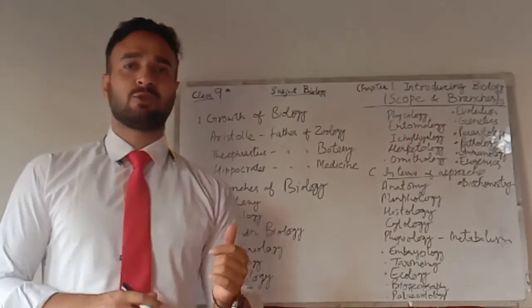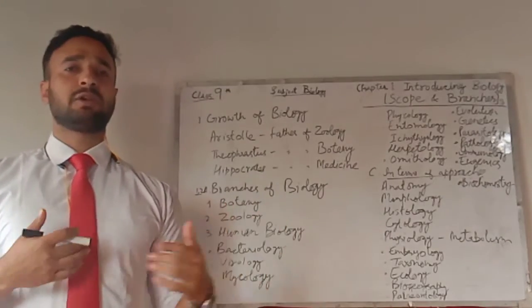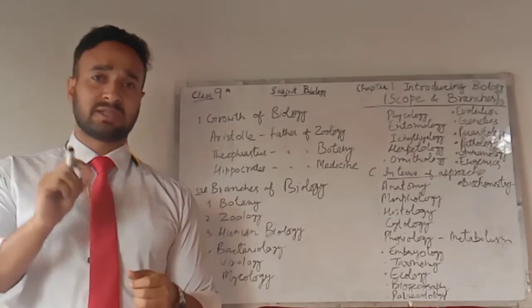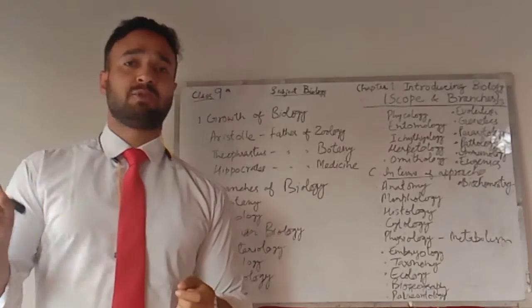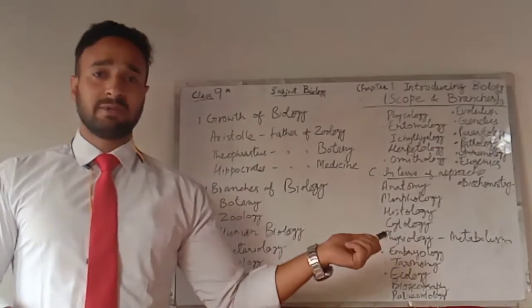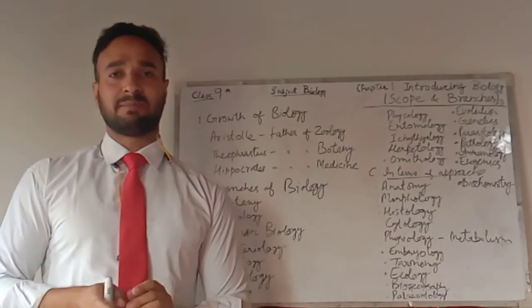Similarly, if you are looking for a particular living organism, how are you going to find it? That is why the branch of taxonomy came into existence. Taxonomy is a branch of biology wherein we study the grouping, naming, and classification of living organisms.